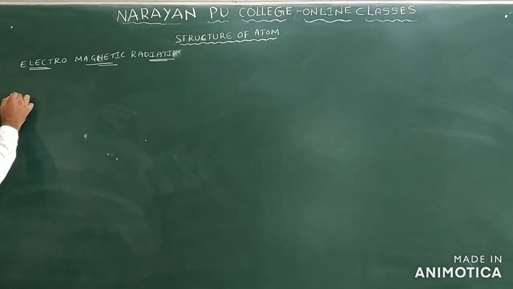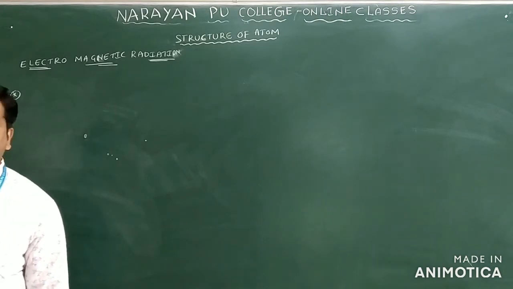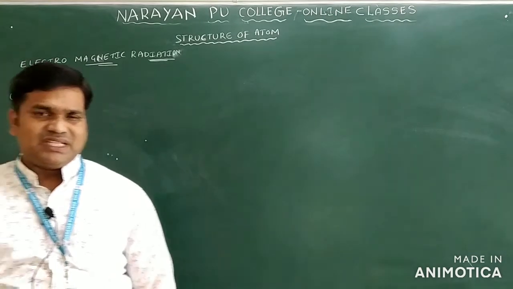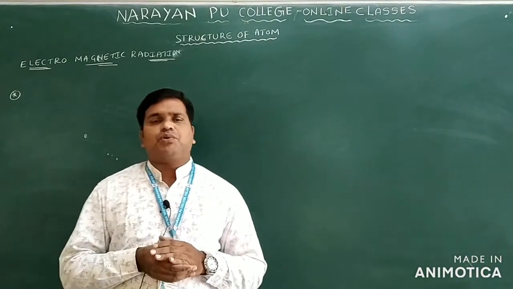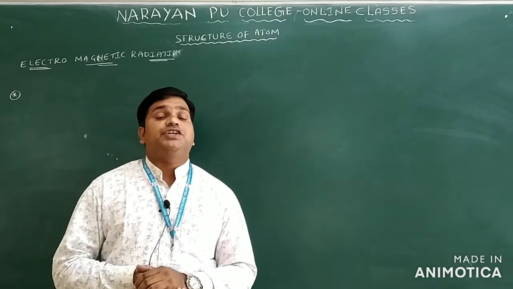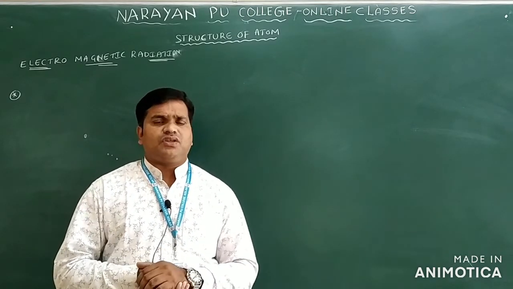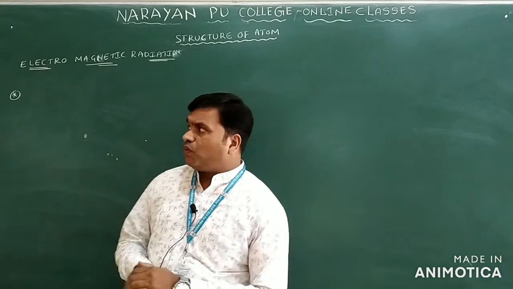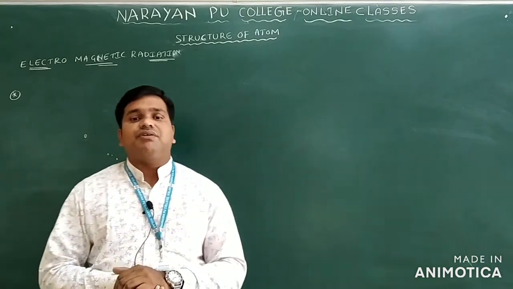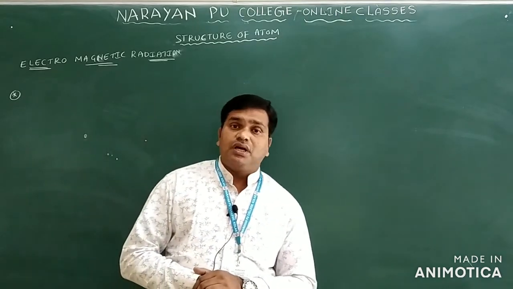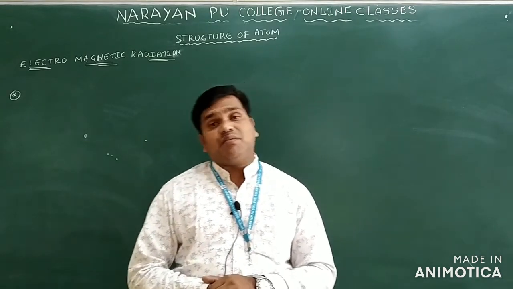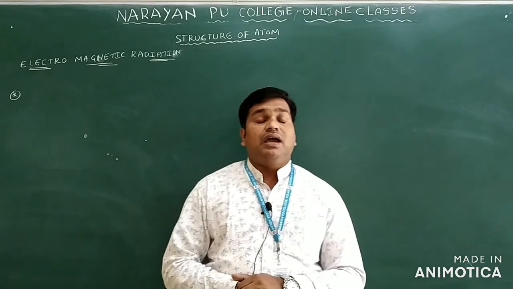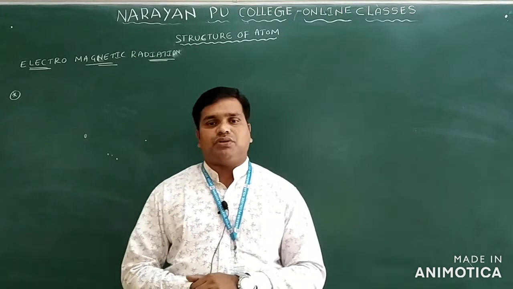If we take light and other forms of radiant energy, they propagate through space in the form of waves. So what is electromagnetic radiation? The wave which is associated with both the electric field and the magnetic field is called electromagnetic radiation.